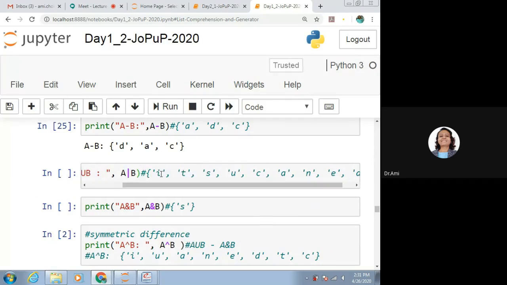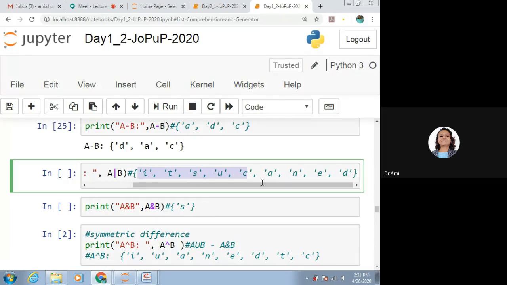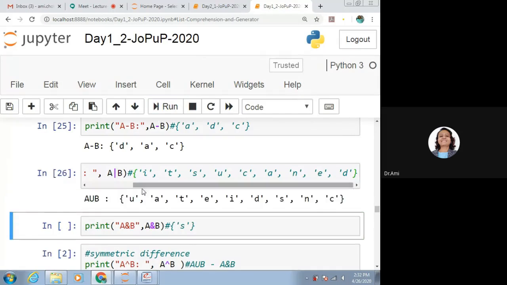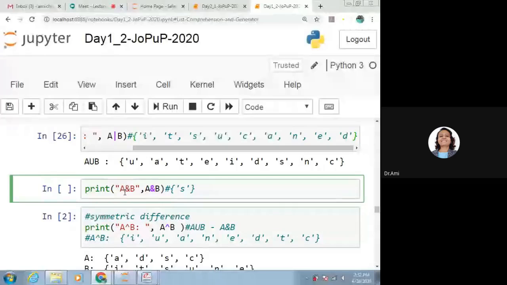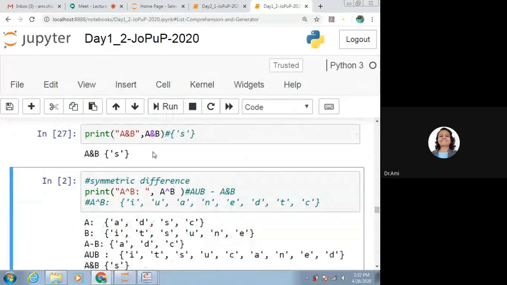So whatever elements are there in A and B, all of them are coming as a result. Then we want to find A and B, that is, whatever is common between set A and B. So whatever is common, that will be the result.